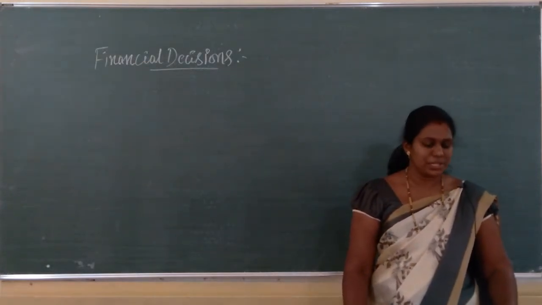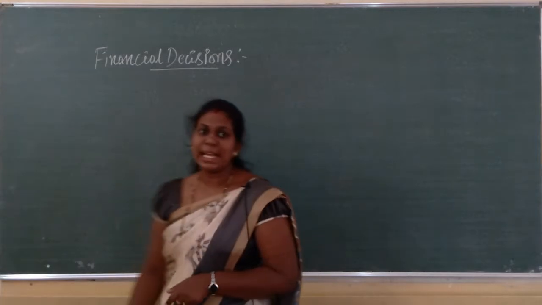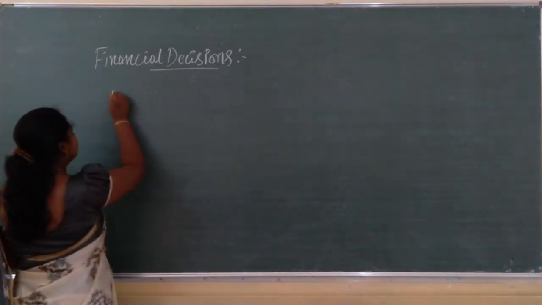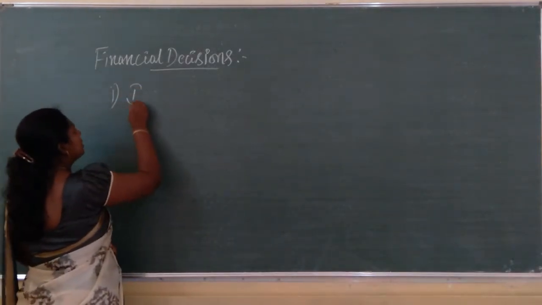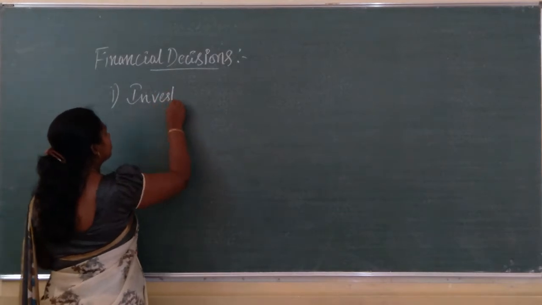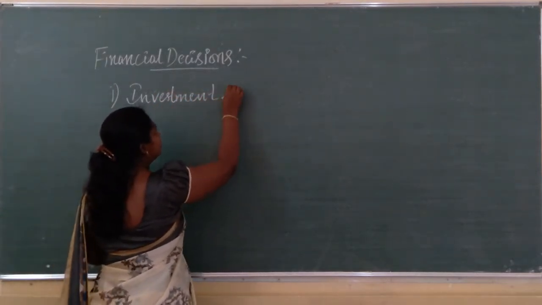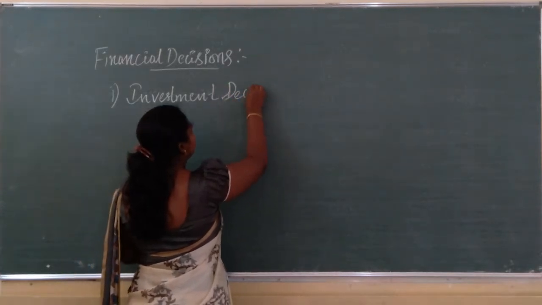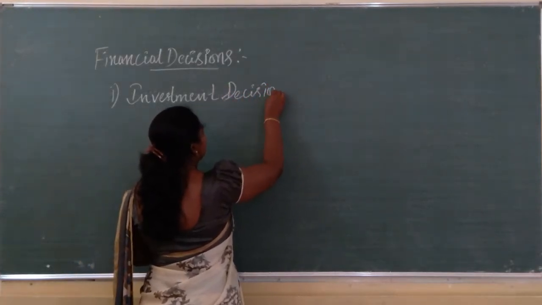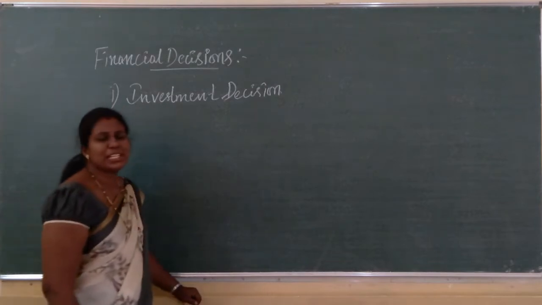The three financial decisions are, first one is investment decision. See here, investment decision.